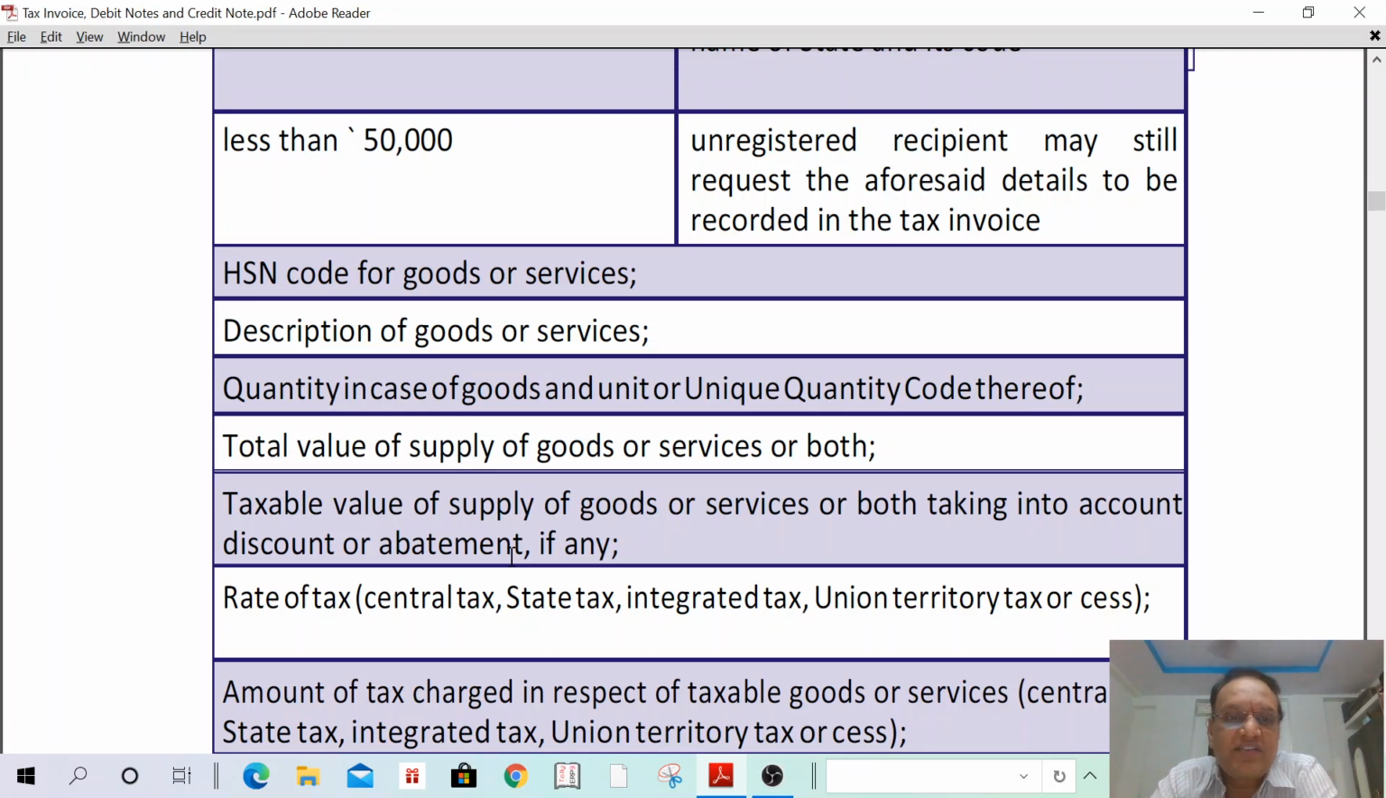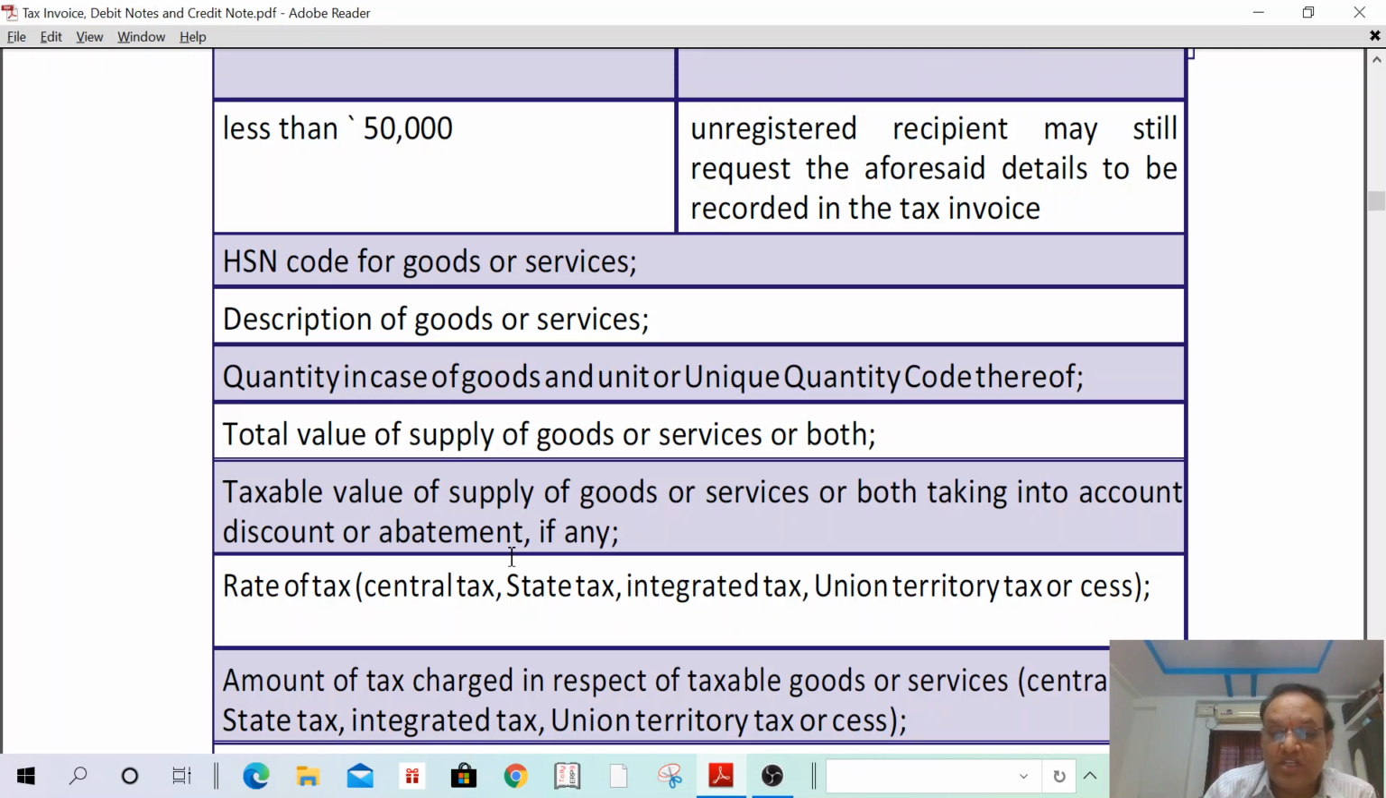Understand? Next one. Description of goods or services. Quantity in case of goods and units or unique quantity code thereof. Okay. Total value of supply of goods or services. What is the total value of supply of goods or services? Taxable value of goods or services are both taken into account. Tax discount and abatement, if any. Rate of tax: central tax, state tax, integrated tax, union territory tax. Amount of tax charged in respect of taxable goods or services.